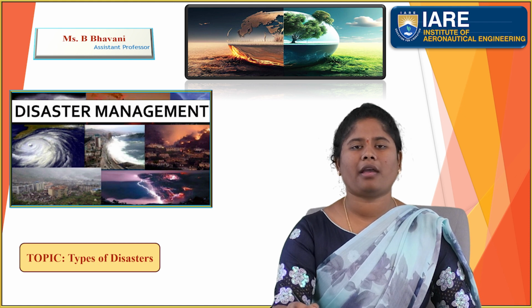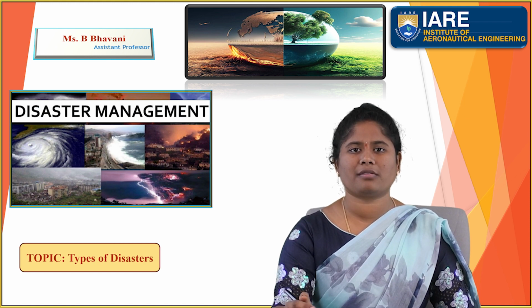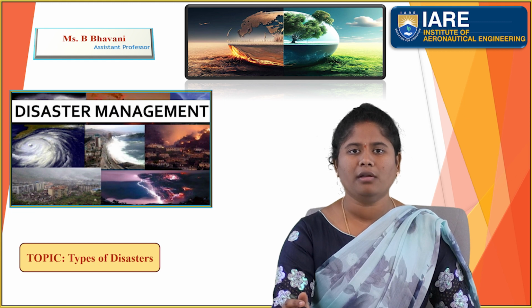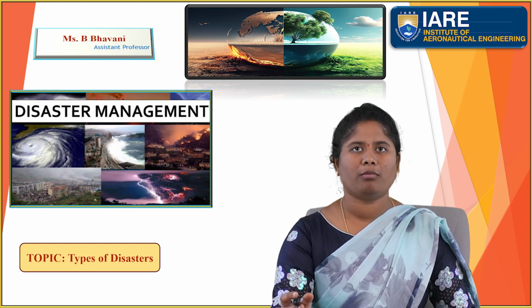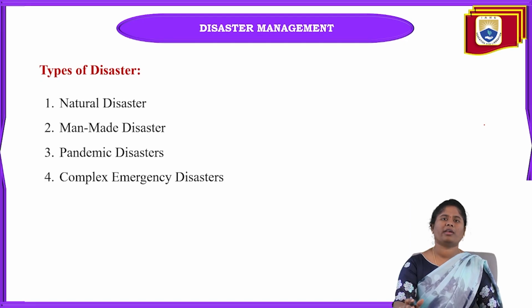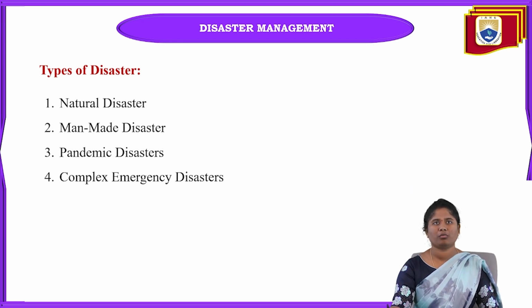In the previous class, I already told you what is meant by disaster and what is meant by disaster management. Today I am going to tell you about types of disasters. We are facing four major types of disasters nowadays. The first one is natural disaster. Next is man-made disaster. Next is pandemic disaster. Next is complex emergency disasters. These are the major four types of disasters.